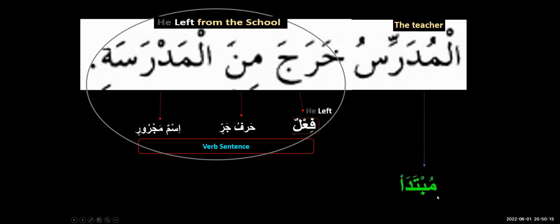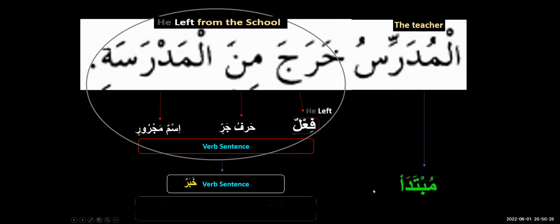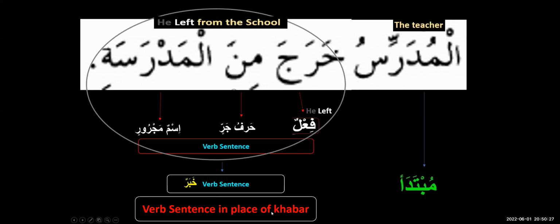I said teacher, and then I said he left from the school. This is complete information, a complete sentence. This is the verb sentence coming as a khabar. So this verb sentence is the khabar coming for this mubtada. Once again, what we have seen is that a verb sentence is sitting in the chair of khabar. Verb sentence is a khabar. However way you want to put it to yourself for your understanding, you can do that.